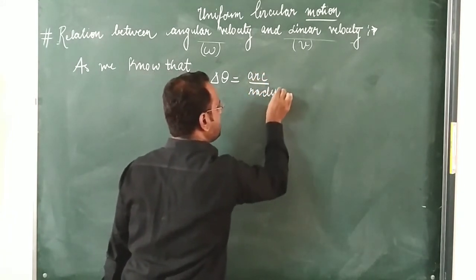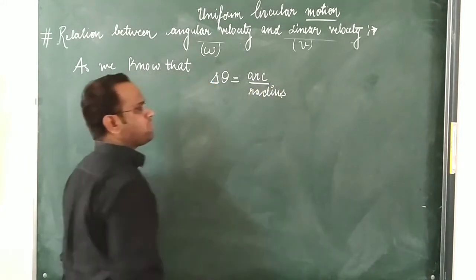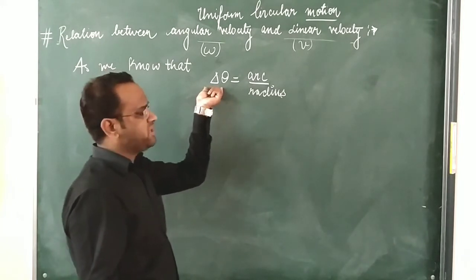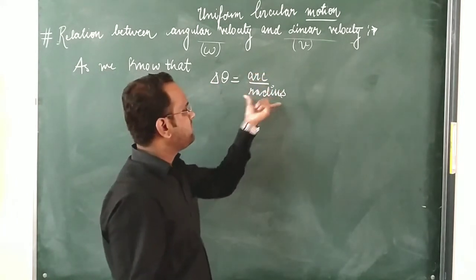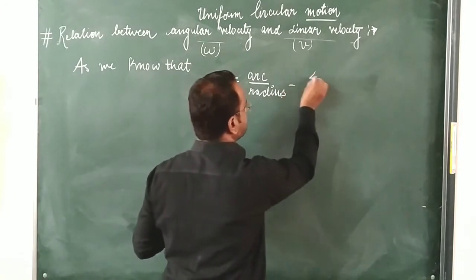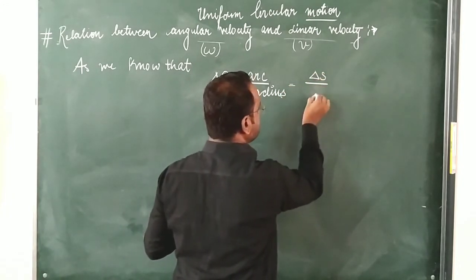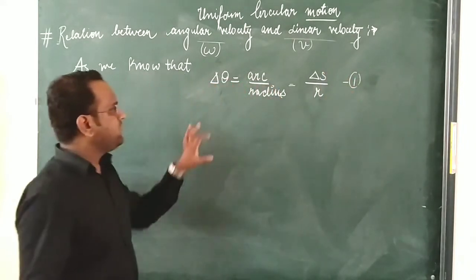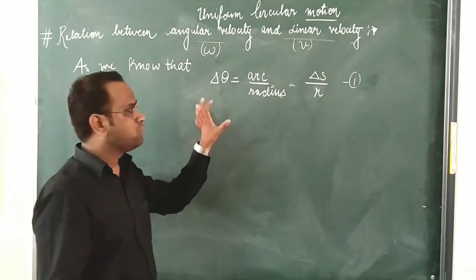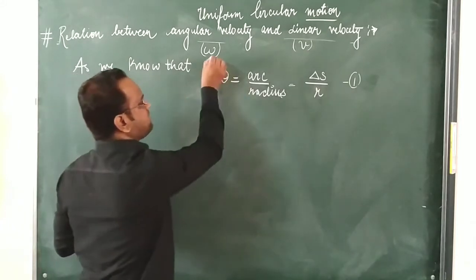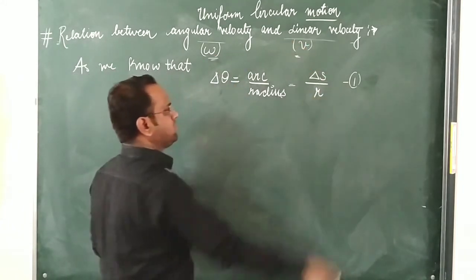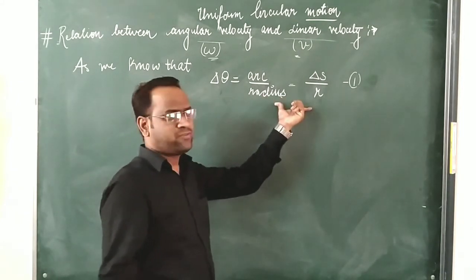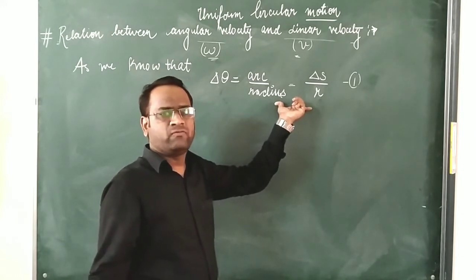Okay students, I have already given you the idea that whenever an object is moving in uniform circular motion, the angular displacement is given by the formula arc upon radius, where the arc is delta s and the radius is r. Let us suppose that this is equation number 1. Because our aim is to establish a relationship between omega and v, now what we are going to do is divide equation 1 on both sides by delta t.